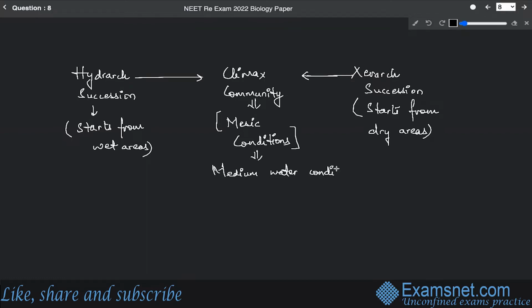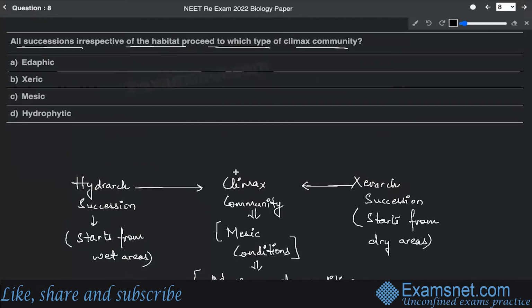So this implies medium water conditions, in other words, we can say neither too dry nor too wet. So this is known as medium water. Any succession, whichever way it starts, ends up here. All right. So that's why it is mesic. Option C is the correct answer. Xeric cannot be the case. Hydrophytic cannot be the case because they are the origin points of succession. And edaphic is related with soil factors. So again, this is also not the correct answer. So that's why option C is the correct answer.